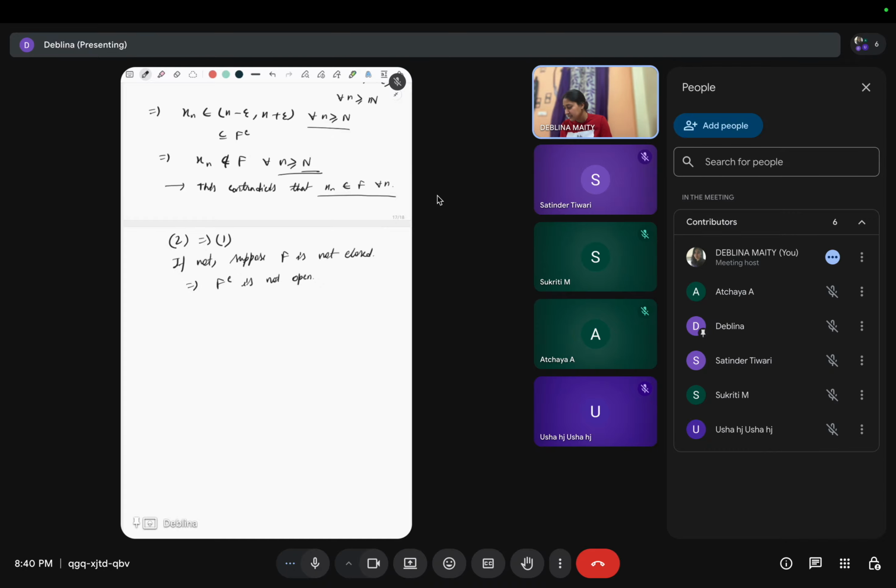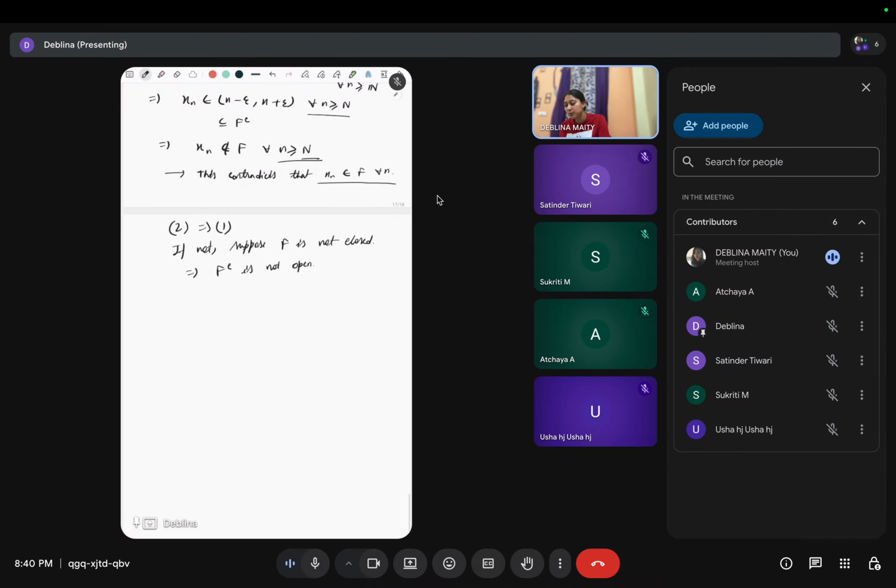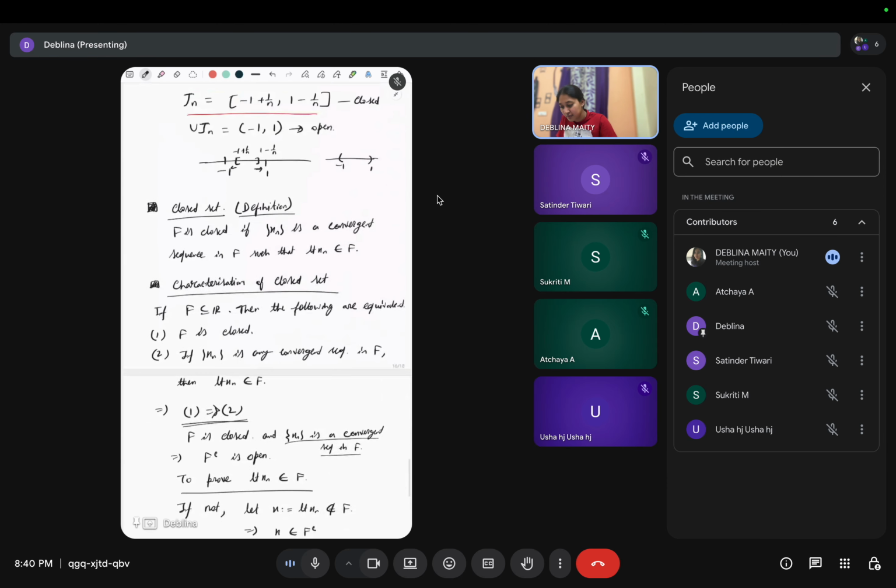Now F complement is not open means what? We need the negation of an open set.